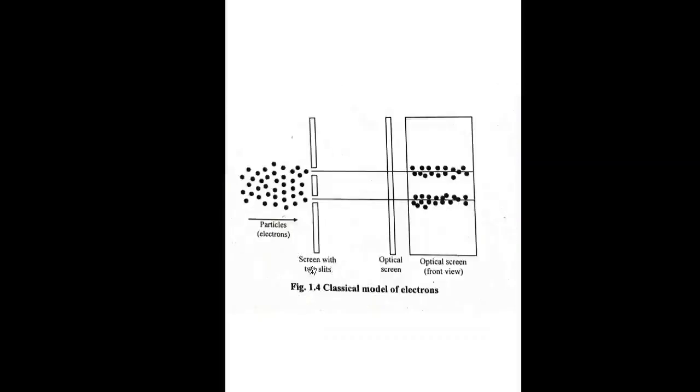This figure is the classical model of electrons, where electrons behave as particles. These particles move through the two holes and travel in straight lines. The first is the screen with the two slits, and the second is the optical screen, which collects the electrons in two straight-line bands. This is also called the optical screen from the front view.